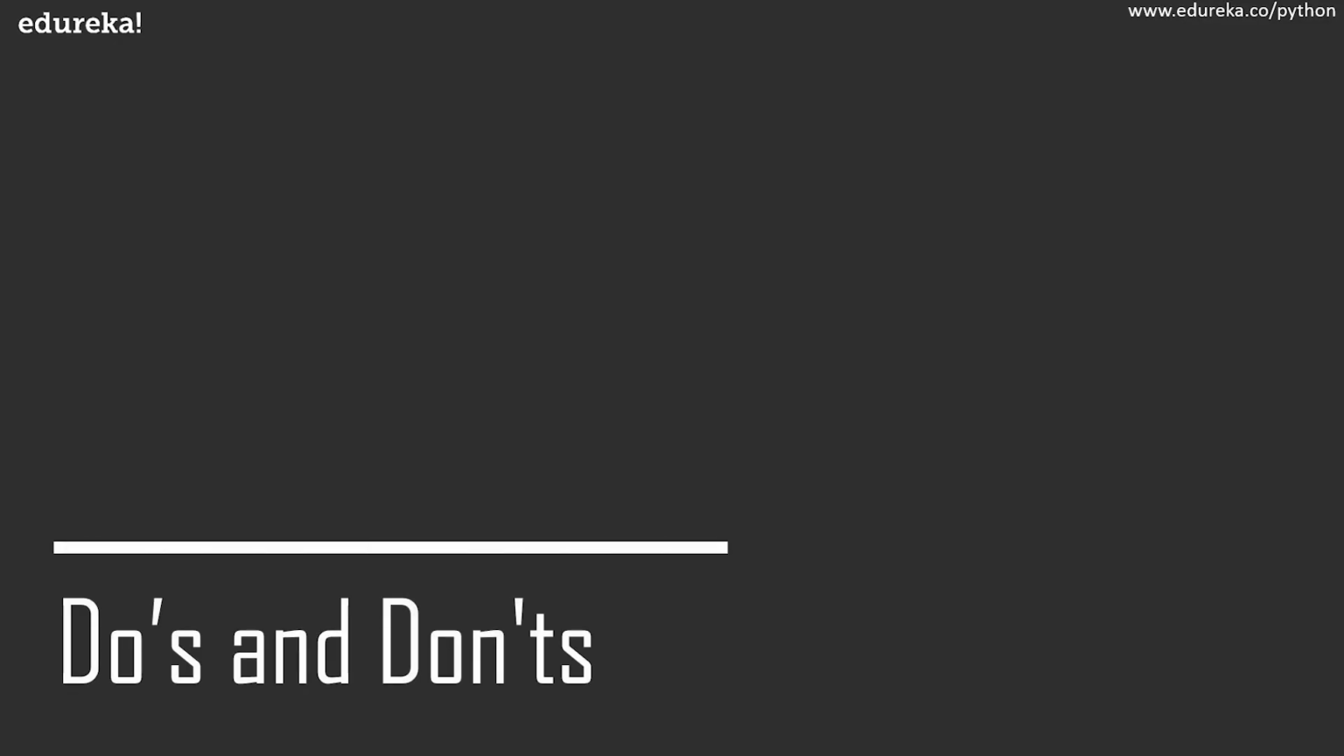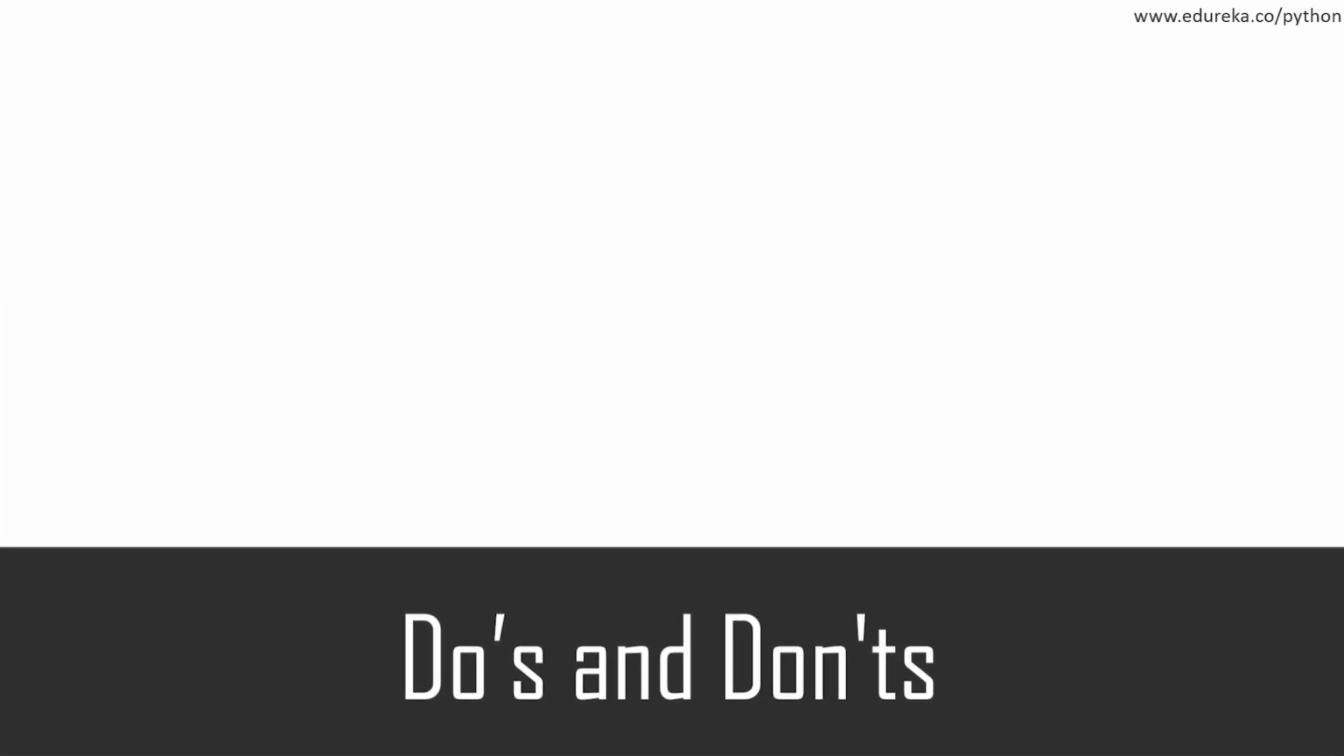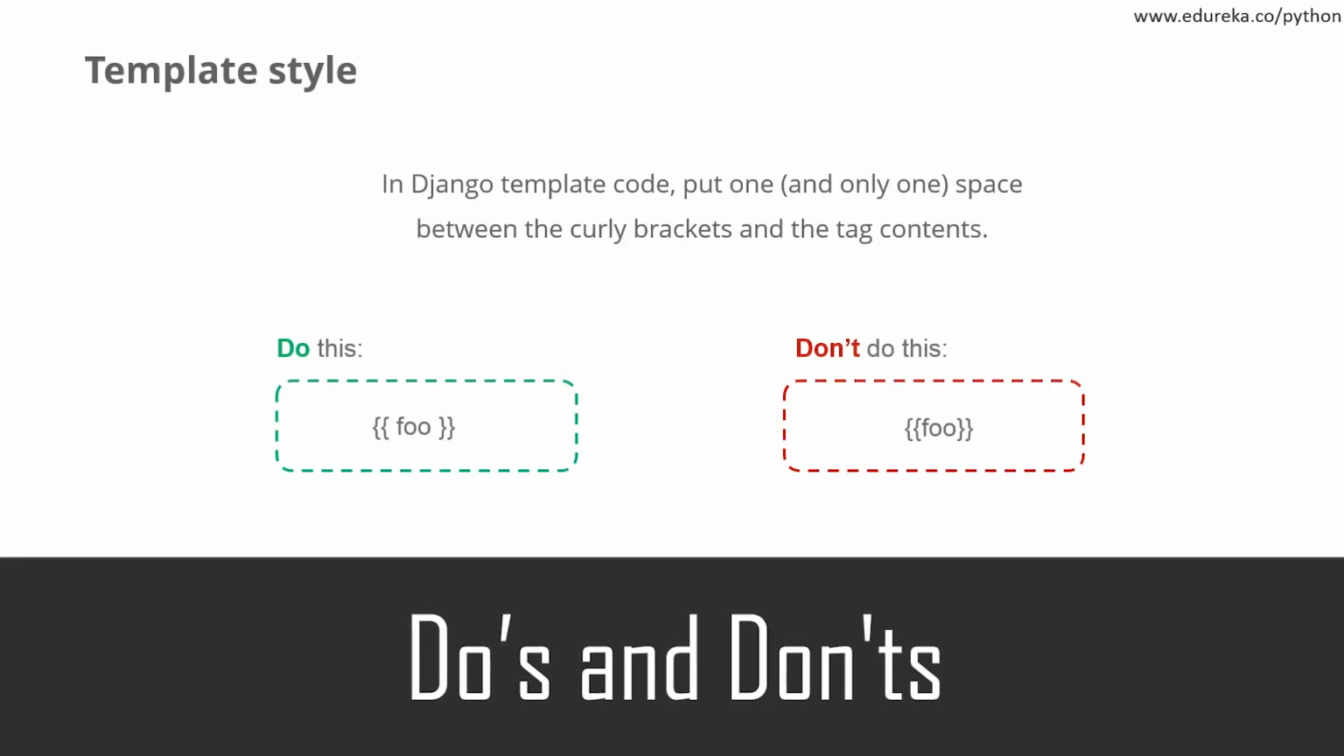So coming towards the do's and don'ts while writing templates, views, and models. While writing the Django template code, put one and only one space between the curly brackets and the tag contents. As you can see on the screen, when you're writing something between the curly braces, keep in mind not to insert extra spaces and also avoid not giving any space at all.